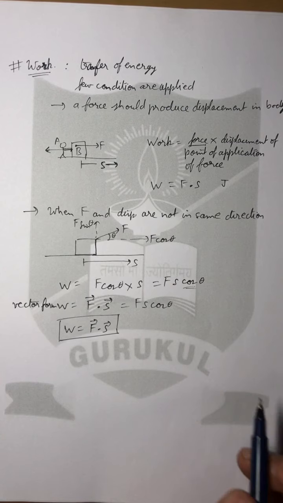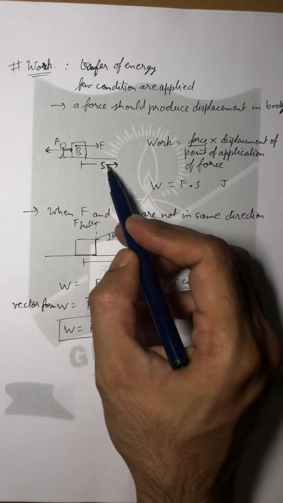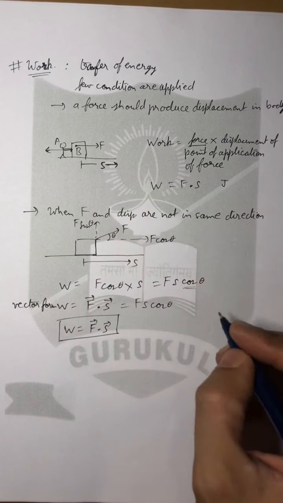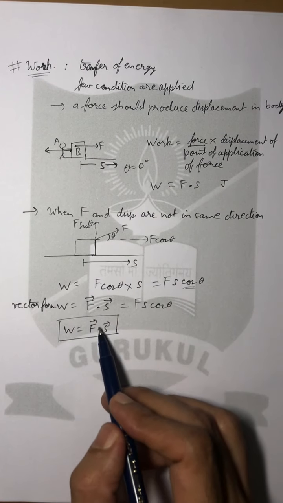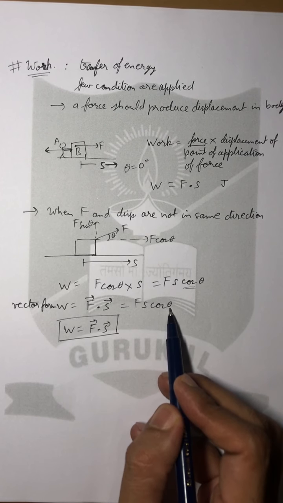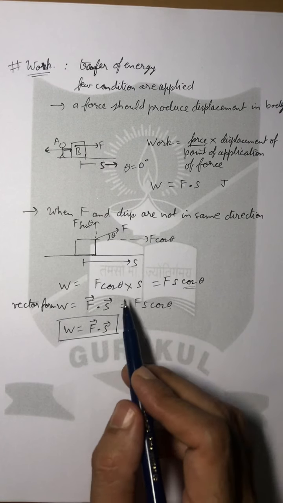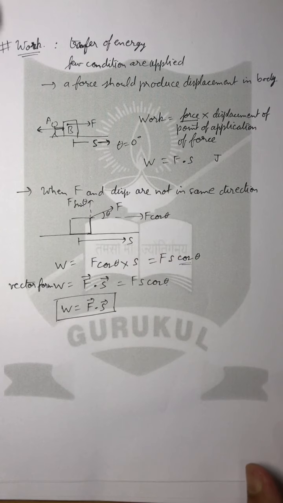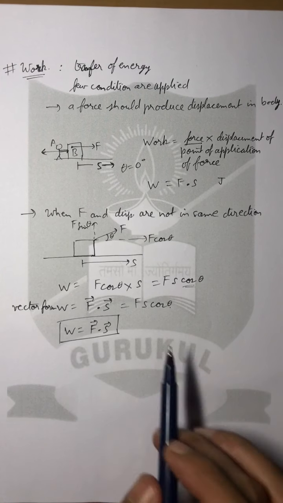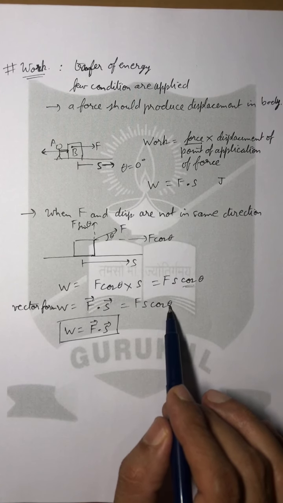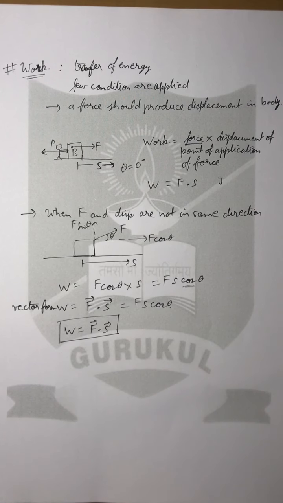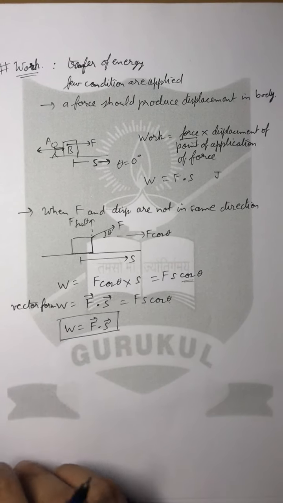So we can use this formula for all our cases. If force and displacement are in the same direction, then in that case theta can be considered as 0. So if we apply F dot S, then it will be Fs cos 0 degree, cos 0 degree is 1, so work done will be equal to Fs as it was found earlier. If there is some angle theta, then we will accordingly put the value of angle theta here and find the work done. Now this brings us to the next topic, which is called positive and negative work. Let us do it on the next page.